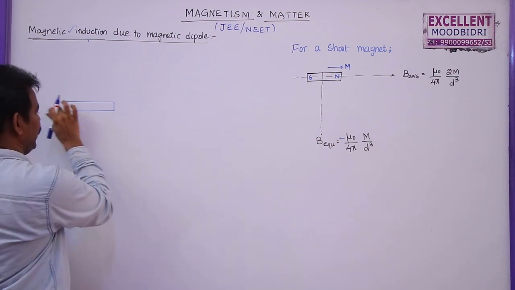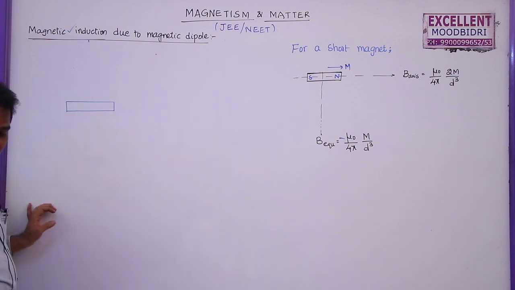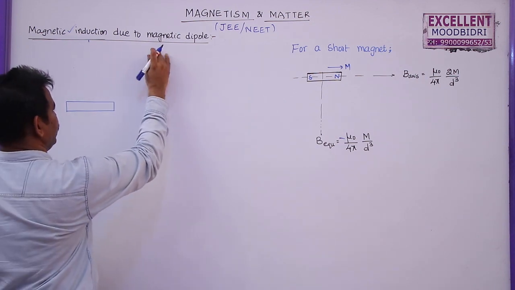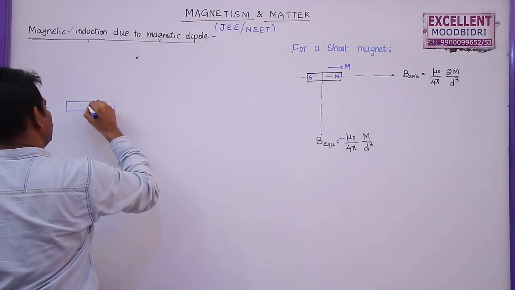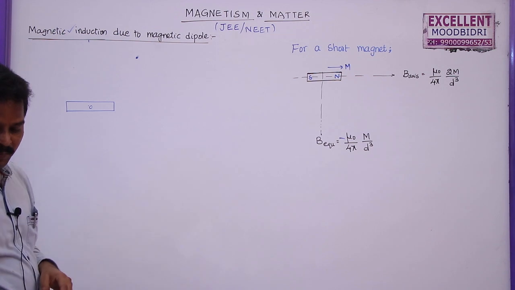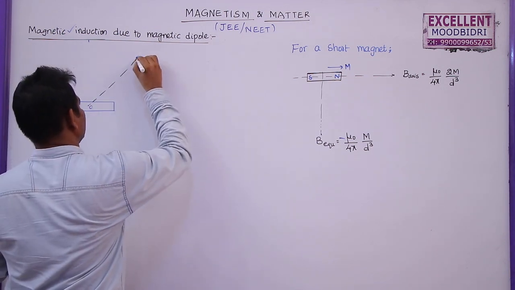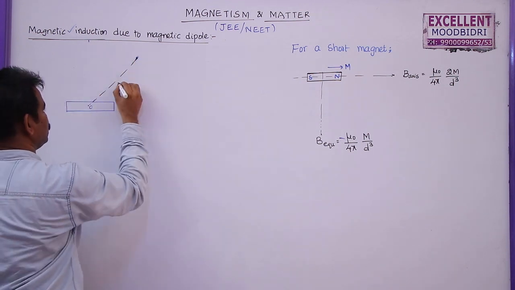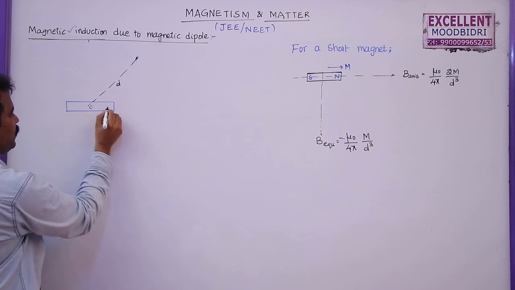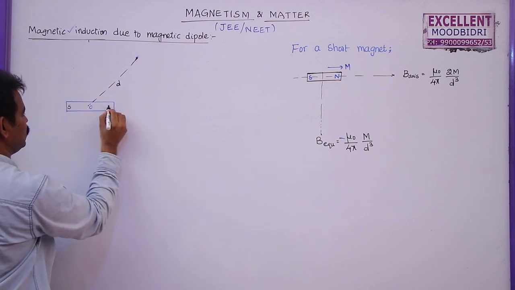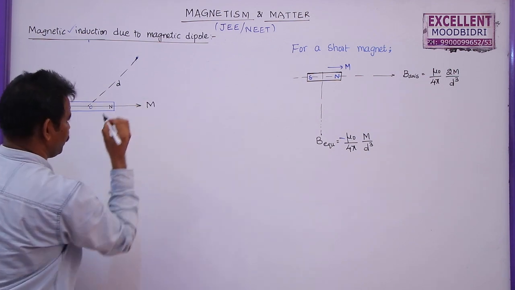Now if you consider one more short magnet here, we wish to find out magnetic field neither on the axial line nor on the equatorial line, somewhere here. So to find out the magnetic field at this point P, first join the given point with the center of the short bar magnet. So now this is the point which is at a distance d here. Let the pole strength be small m, this is the south pole, this is the north pole, and the magnetic moment is m.